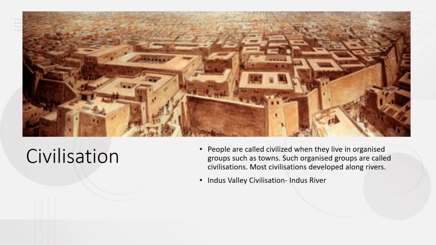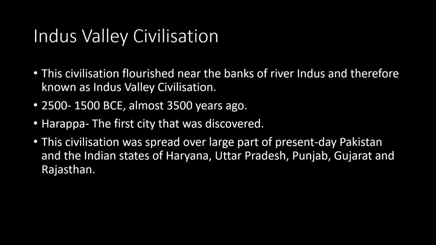Now, let us talk about Indus Valley civilization, which flourished on the banks of river Indus. Indus Valley civilization flourished near the banks of river Indus, and therefore this civilization is known as Indus Valley civilization.